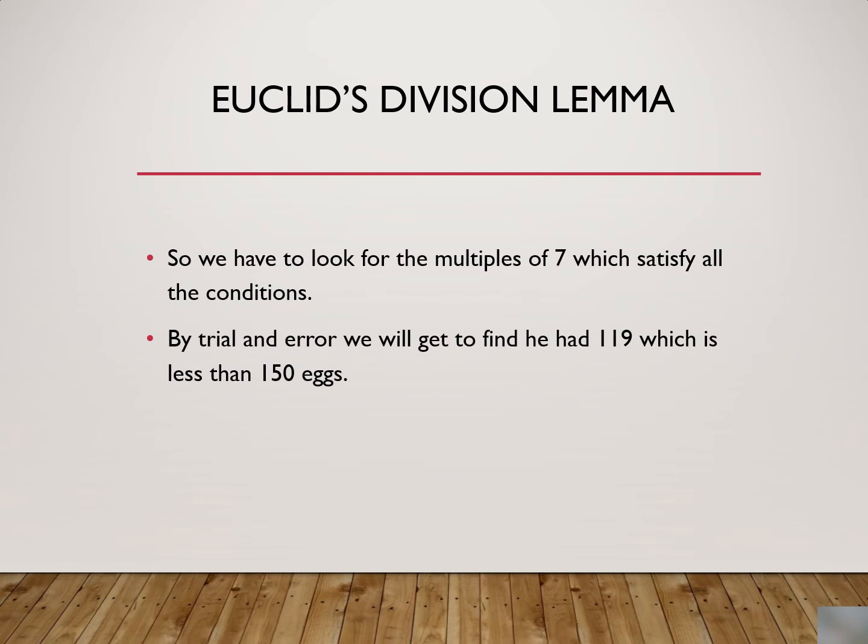Now to find the answer, we have to look for a multiple of 7, because we have the condition that if counted in 7s, nothing will remain. It means the number is a multiple of 7, so when you divide it by 7, no remainder is there. And it should satisfy all the other conditions also. So by trial and error, if we start from 150 and go backward, the number that satisfies all the conditions is 119, which is less than 150. So the number of eggs this person has is 119.